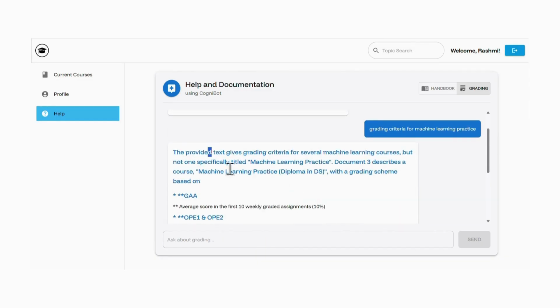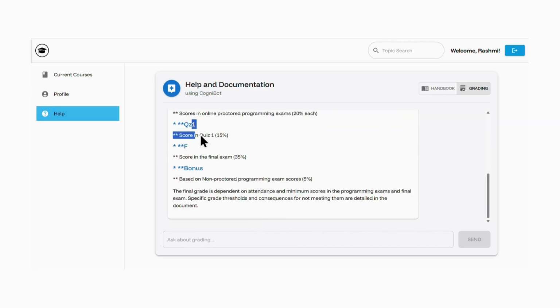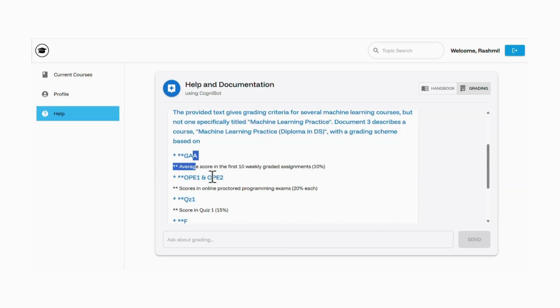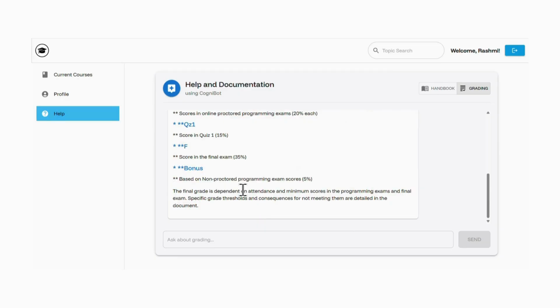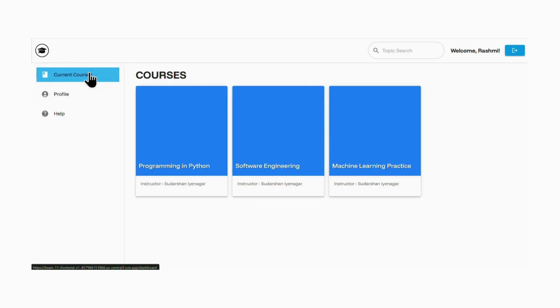So it's telling me the formula for machine learning practice. So this is what this is about. This is the distribution of the marks, and that's great. So I can look at my profile. So that's for the student functionality. Of course, there is the topic search option where I can search for any topic.